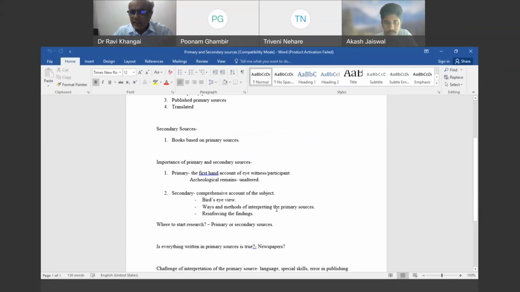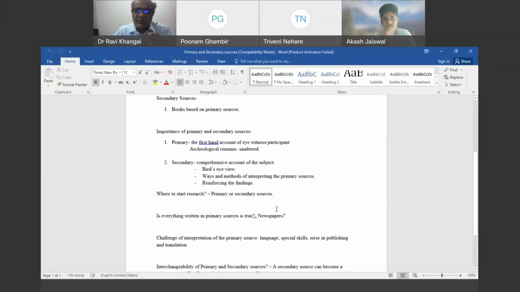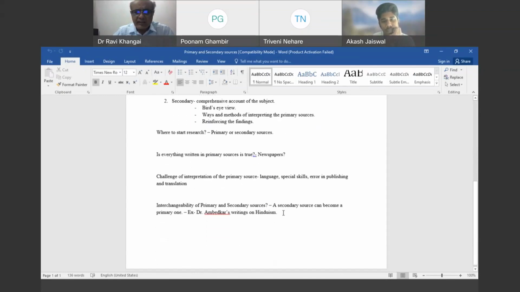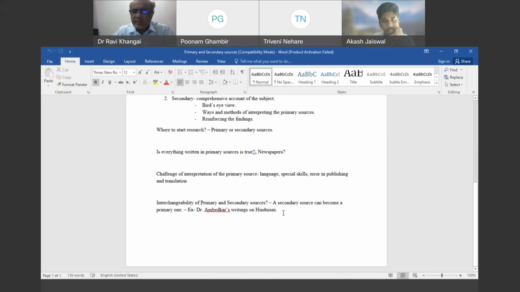The research generally has to start with a secondary source, go to the primary source, and then again go back to the secondary source once again. Though the primary sources are very important, they are not 100% reliable. People write from their own perspective. And when you handle the primary sources, there could be numerous challenges like language and script, and you may need to have a special skill, and there could be errors in publishing and translation. There could be an interchangeability between the secondary source and the primary source. All right, so this topic ends here.